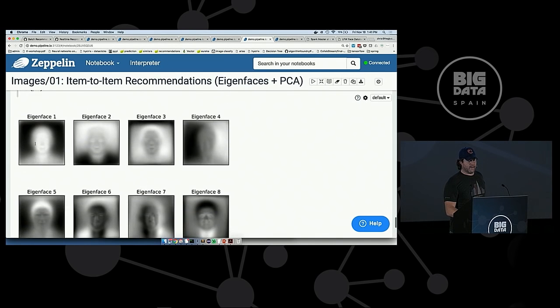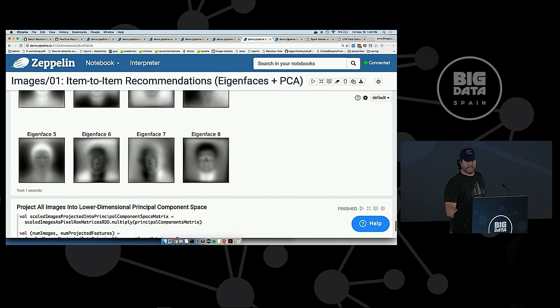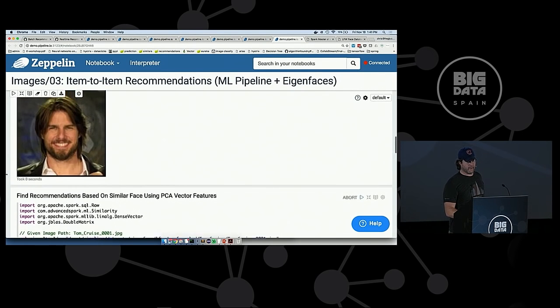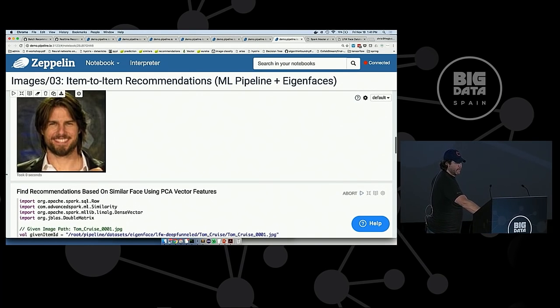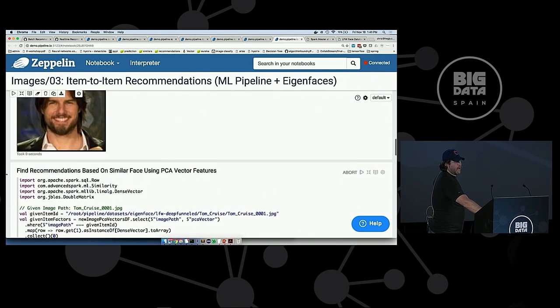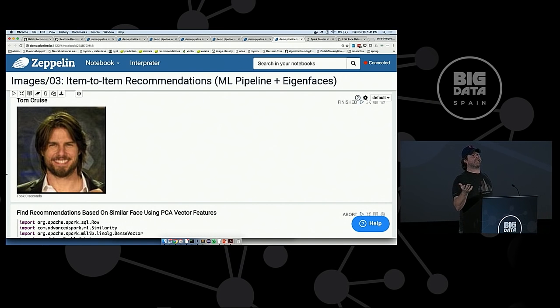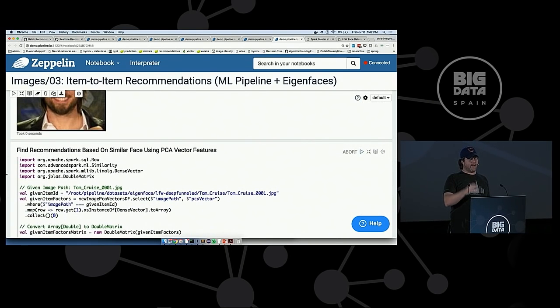So the fun one, I for some reason love Tom Cruise without really knowing why. I've seen every one of his movies. So let's start with Tom Cruise. Let's say at some point I've swiped right on Tom Cruise, and now I'm looking to recommend people that look similar to Tom Cruise based on these eight dimensions.